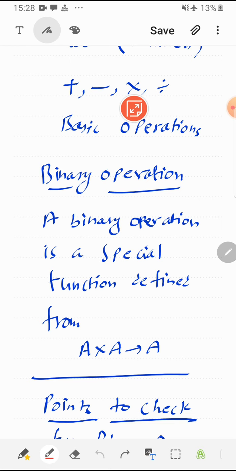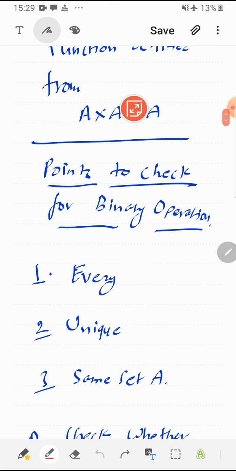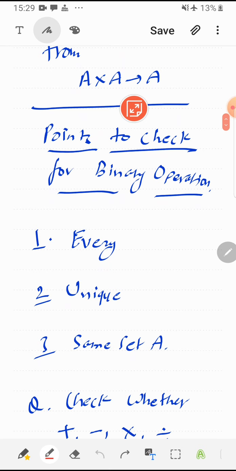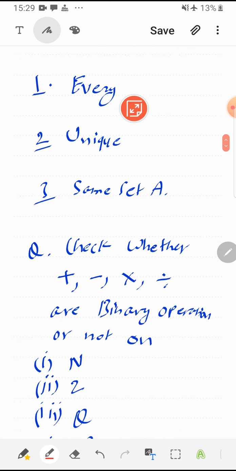Now if I have to check whether a function is a binary operation or not, I have to check 3 points. I am writing briefly. First point is every, second point unique, and third point same set A. If I elaborate, two conditions are from function, because every element of one set must be mapped with some element of another set uniquely. So every member should be uniquely mapped, and the answer must be part of the same set on which the binary operation is defined. Let us understand this with an example.